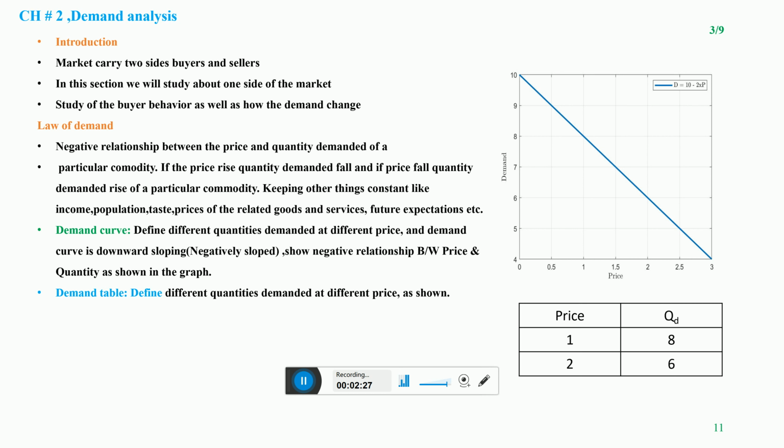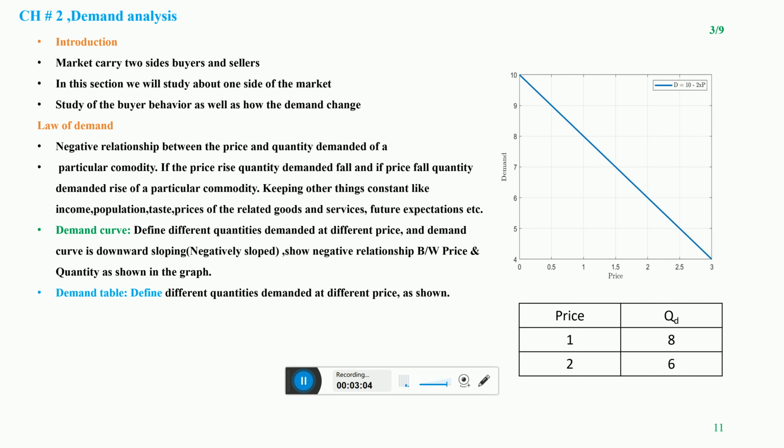Now we are learning what the reasons are that there is a negative relationship between the price and quantity demanded of any particular commodity. The first reason is real income, or you can say the real purchasing power of the money. When the price of any particular commodity increases in the market, the real purchasing power of the money in the hands of the individual to purchase that commodity will decrease.